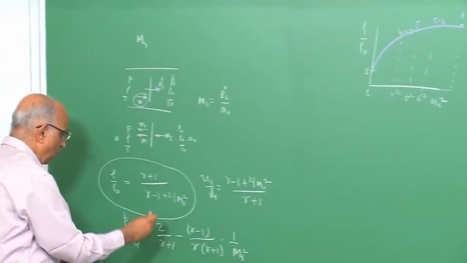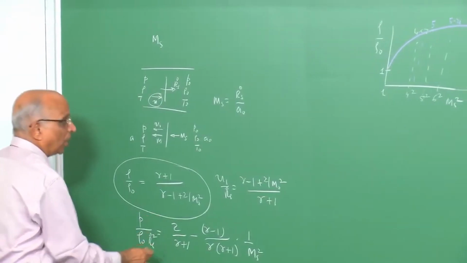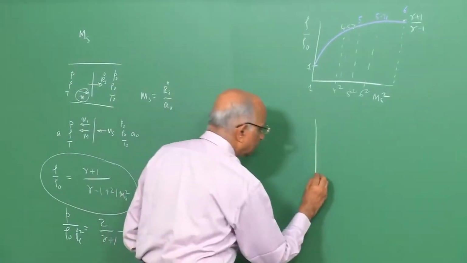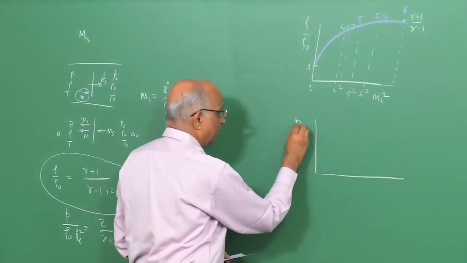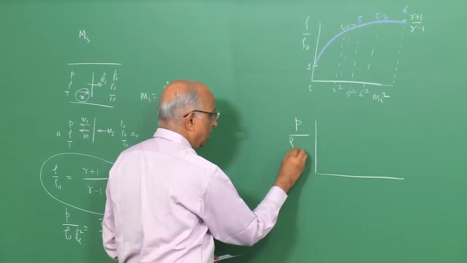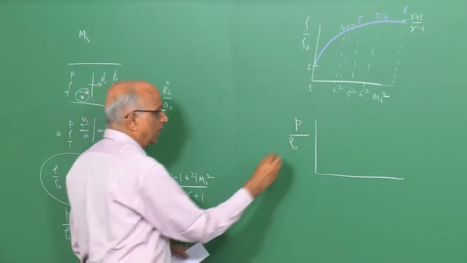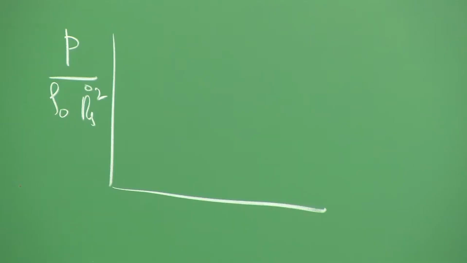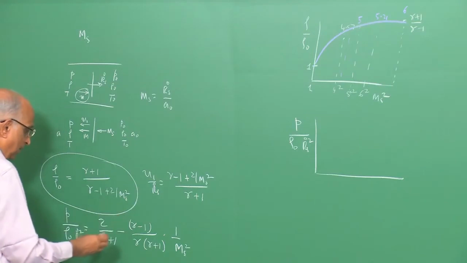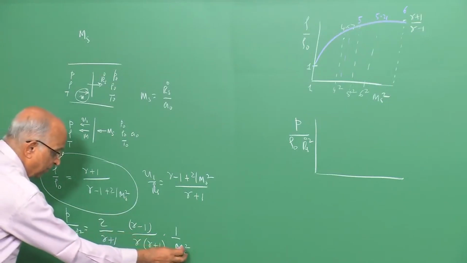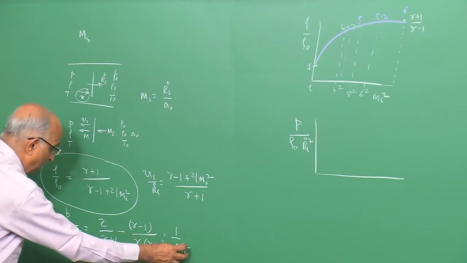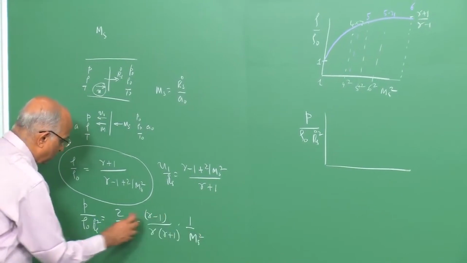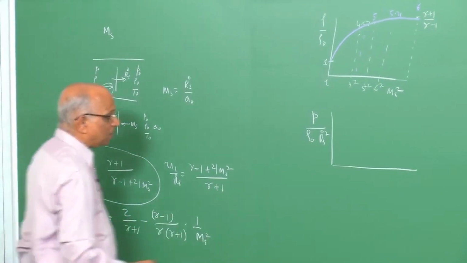Let us take the value of, let us say, P by rho naught Rs dot squared similarly. Let us try to plot it again. Let us say I have the pressure behind the shock divided by the free stream density divided by the shock velocity square over here. Now, if I look at the expression for the condition when ms, that is the Mach number, is very large, that means ms is infinity, this term drops out, the value is 2 over gamma plus 1.